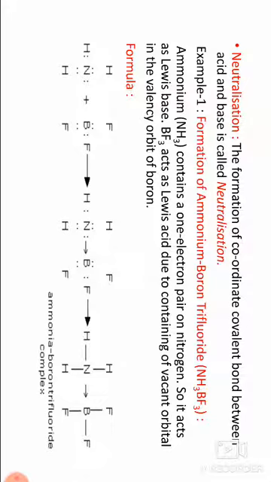Example H2O, NH3, ROH alcohol, or NH2 amine. Molecules having multiple bonds between carbon atoms, that is alkenes and alkynes: C2H4, C2H2, C3H6. These are the types of Lewis acids and Lewis bases.